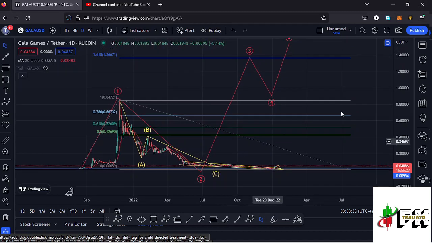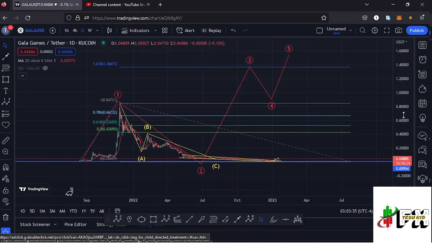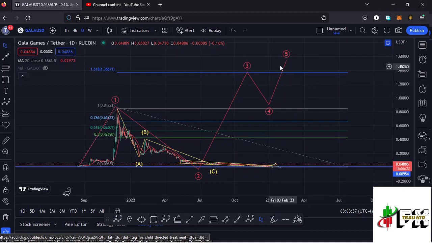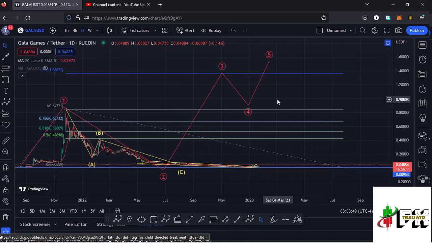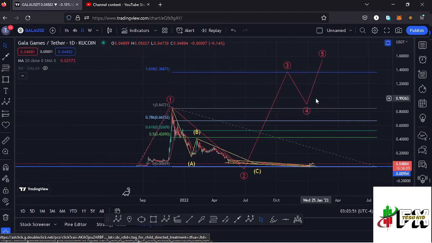And after seeing the low for that higher Elliot wave count 2, whatever we expect next is a bounce to the upside in the formation of a higher Elliot wave count 3. And using the trend based Fibonacci, I have sketched out a minimum target area back to around the $1.36 mark, and that is what I'm expecting on the long-term scenarios here on the Gala Games chart. So that is my update for Gala Games, and I hope the video was of much help to you.